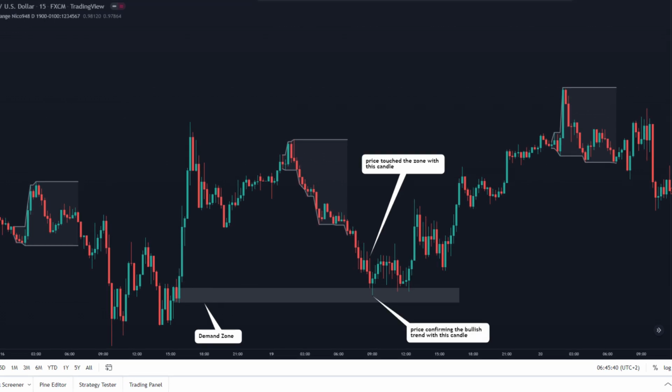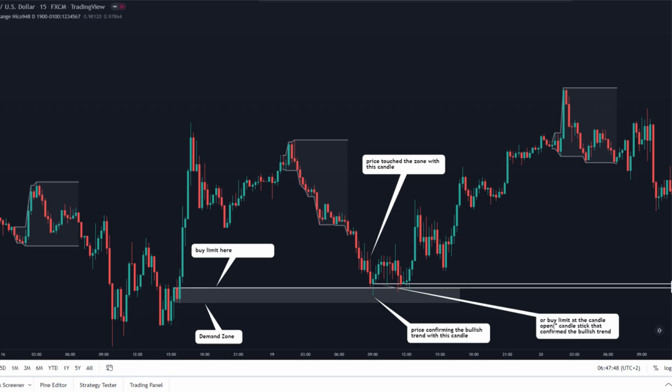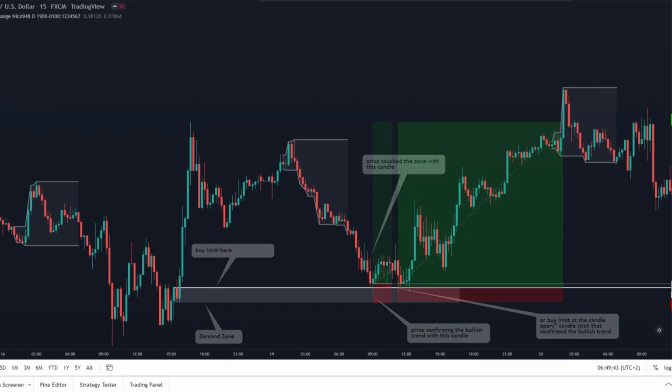Now that price has confirmed our buy area, the last step is to identify where our entry will be. And in this case we can choose. From here we can choose between these two buy areas, or you can also enter the trade on the close of the bullish candle. Your trade setups will be like this.